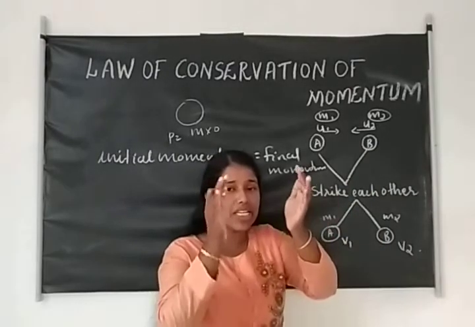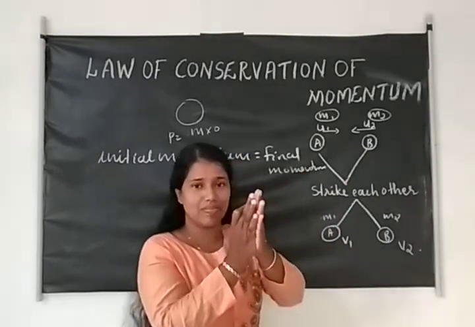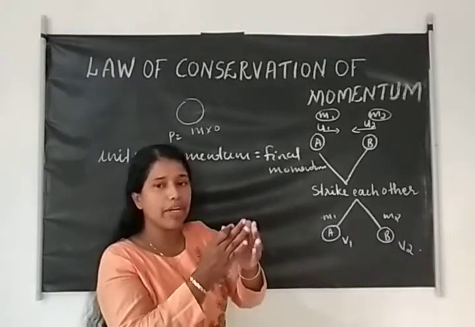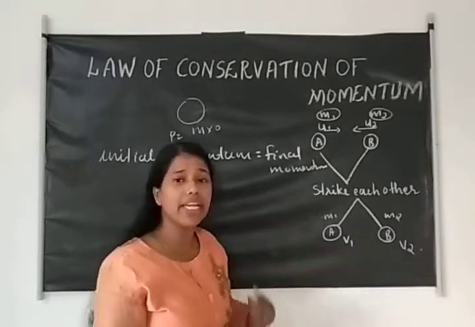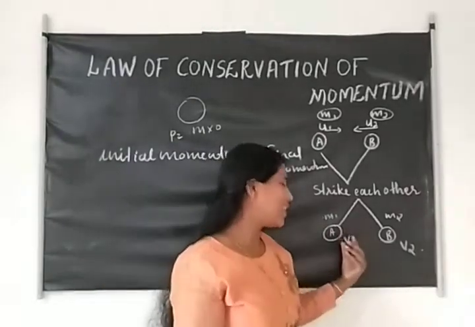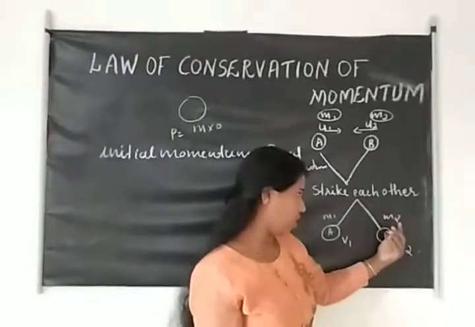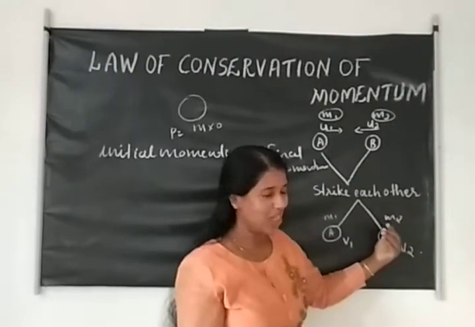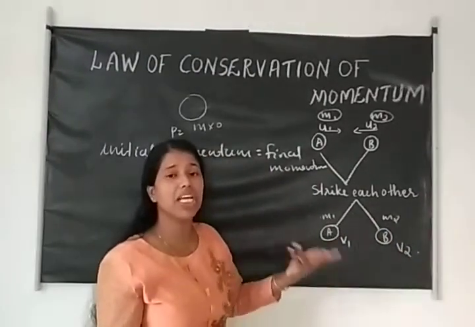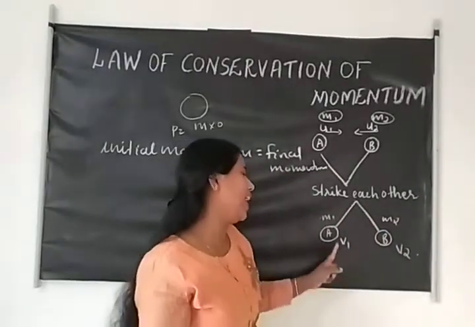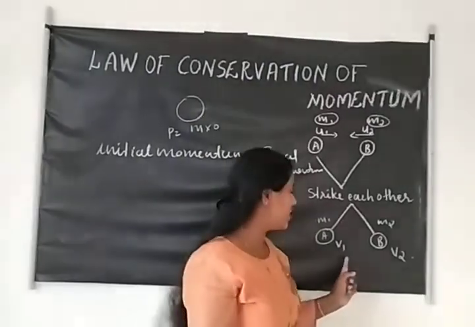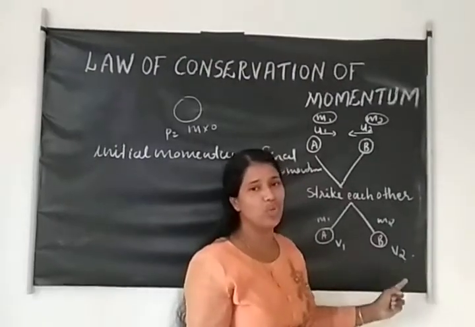The masses stay the same, since mass cannot change. When the velocity changes, we call the final velocities v1 and v2.